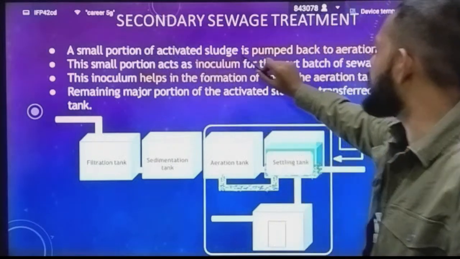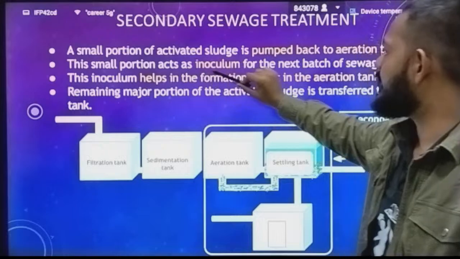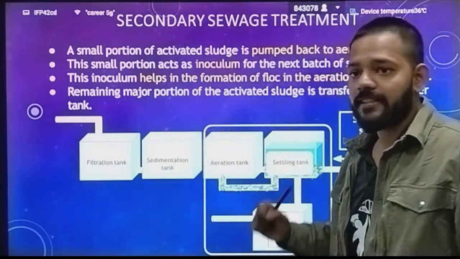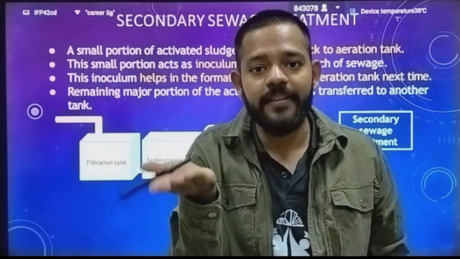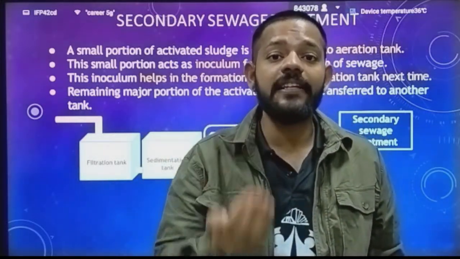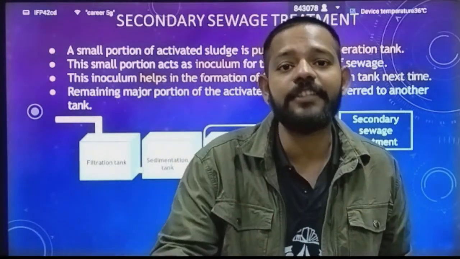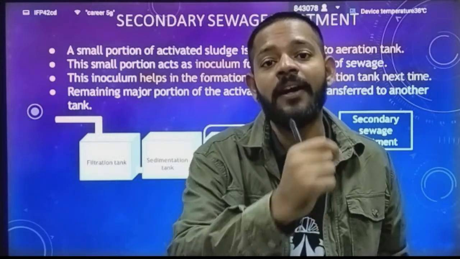A small portion of activated sludge is pumped back to the aeration tank. This small portion acts as an inoculum. This activated sludge contains microbes like fungus and bacteria. You need these organisms again in the aeration tank to eat the organic waste and decrease the biochemical oxygen demand of water.